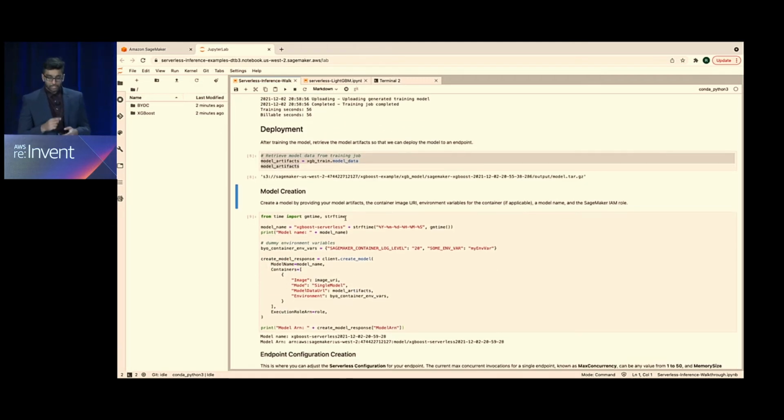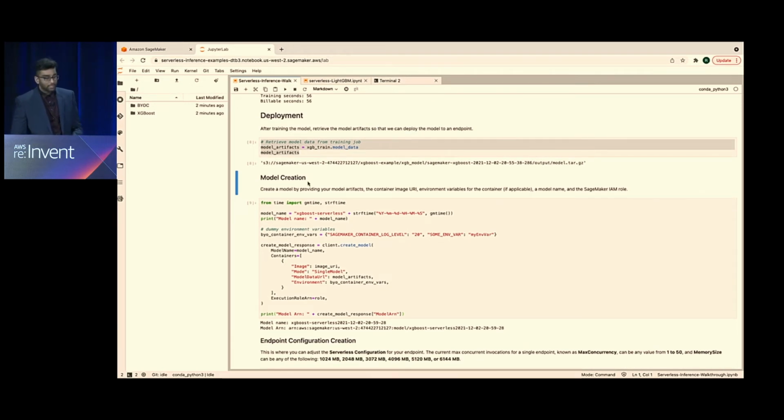So once we have those two parameters, right, model artifacts and the image URI, we can go into our first step. And this first step is actually common for both real-time and serverless endpoints. So the three steps, as Rishabh mentioned, are kind of going to be like the recipe here for both real-time and serverless. Model creation, which will require your image URI or the image that you're providing along with your model data. And then after model creation, you'll have endpoint configuration creation, which is kind of telling your endpoint, I'm either serverless or I'm real-time or I'm asynchronous. That's where you specify what type of endpoint you're dealing with. And then you finally create your endpoint, which is common for both serverless and real-time.